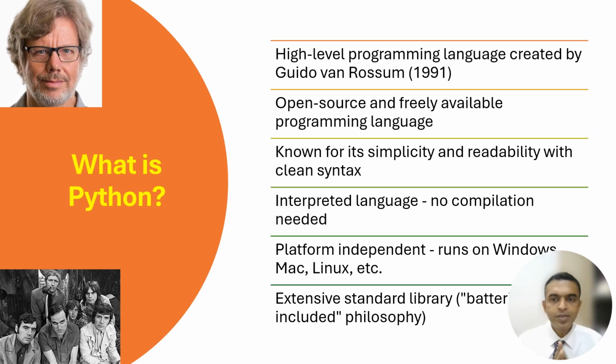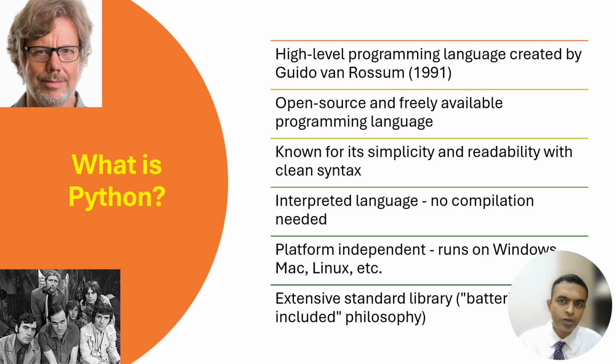So as discussed in the previous class, what is Python? It's a high-level programming language created by Guido van Rossum in 1991. Many times students feel that Python is a new invention. No, it is way back. In 1989 the work started on Python, and Python was formally announced in 1991. It is open source and freely available programming language, right?